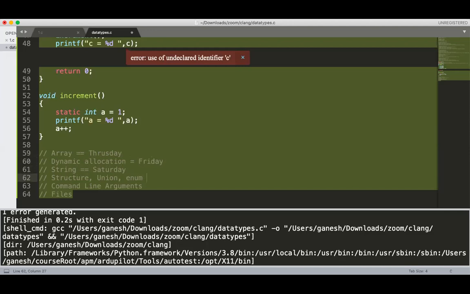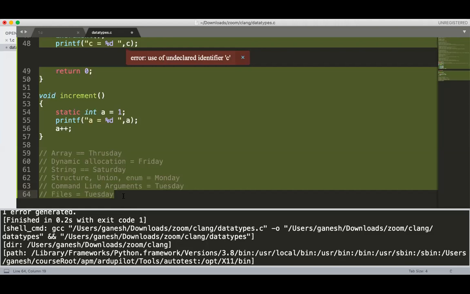Sunday is a holiday. And structure, union, enum we will cover on Monday. Command line arguments and files require only one day, that is Tuesday. Okay, so up to Tuesday I think we should complete the whole syllabus of your C language.